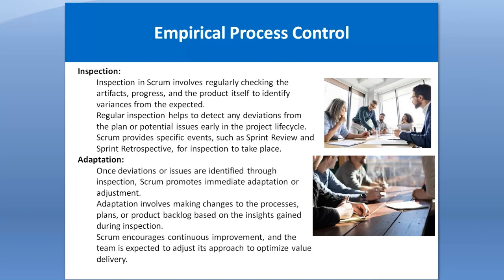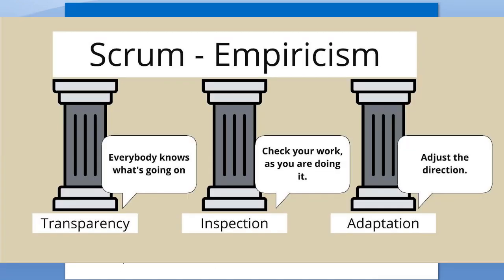Then adaptation means, friend, that if there are any deviations or issues identified during the inspection performed by the customer or by the product owner, Scrum promotes immediate adaptation or adjustment. Adaptation involves making changes to the process, plans, or product backlog based on the insights gained during inspection. Product backlog is the complete set of features which needs to be developed for the product. Scrum encourages continuous improvement, and the team is expected to adjust its approach to optimize value delivery.